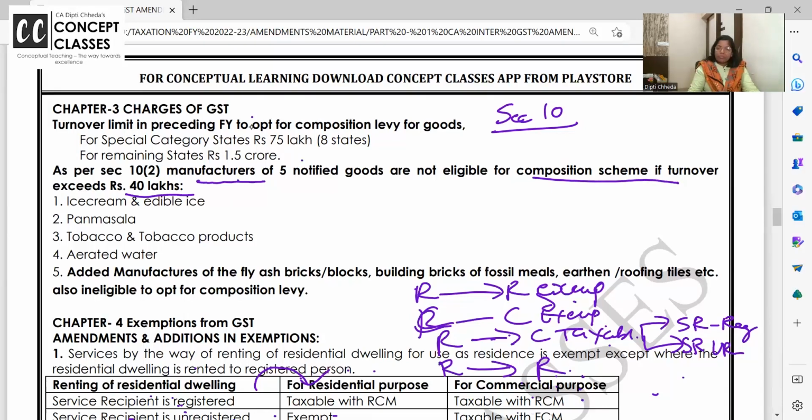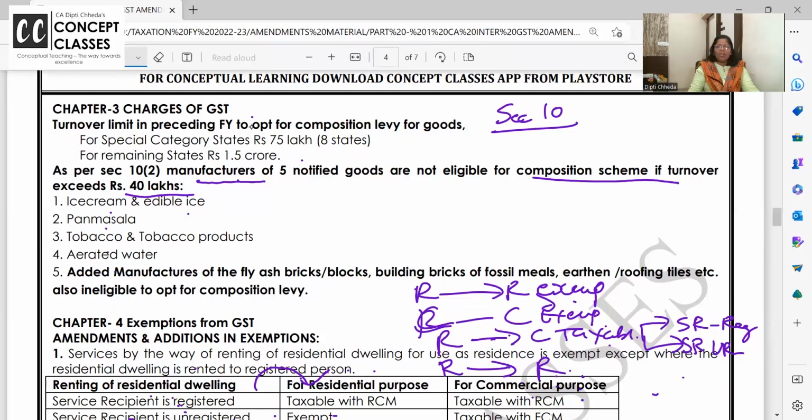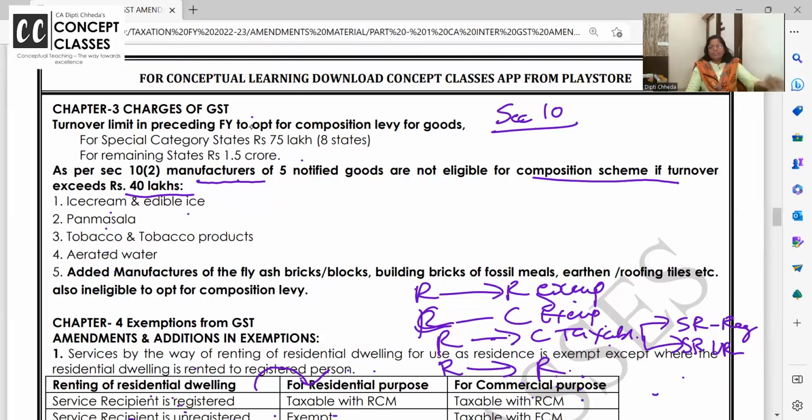Products covered are ice cream, edible ice, pan masala, tobacco, FC. These are all luxury goods. But if you are just a manufacturer of these goods and want to go for composition, the rates are given in your material. You remember 0.5%, 2% and all.